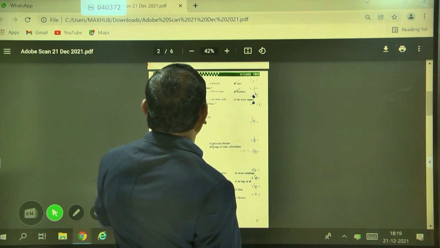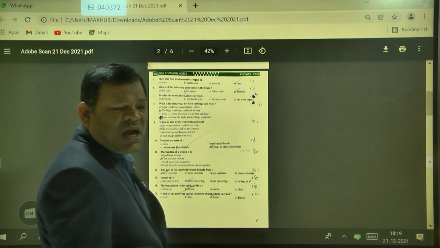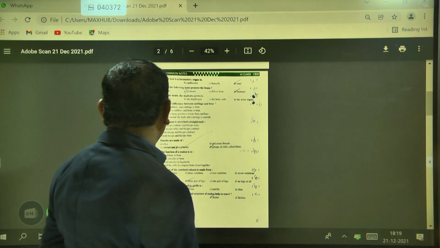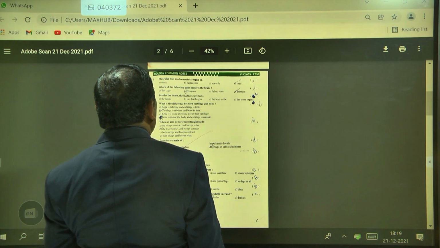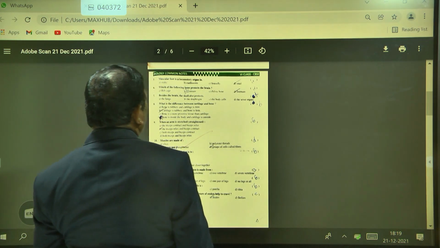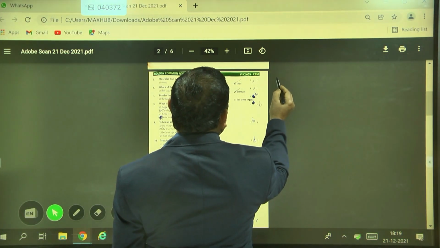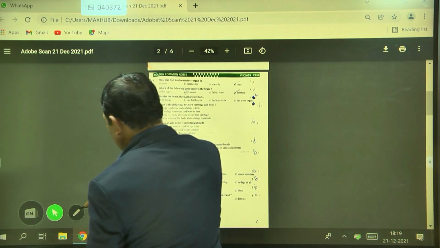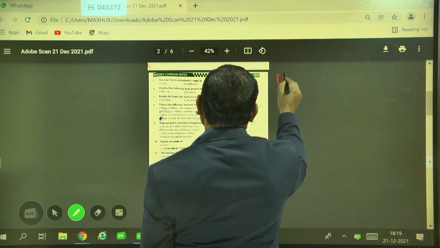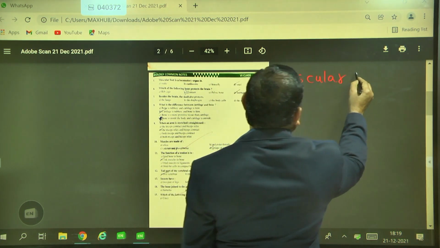Next question. Which muscular foot, the locomotory organ, is a characteristic feature of molluscs?